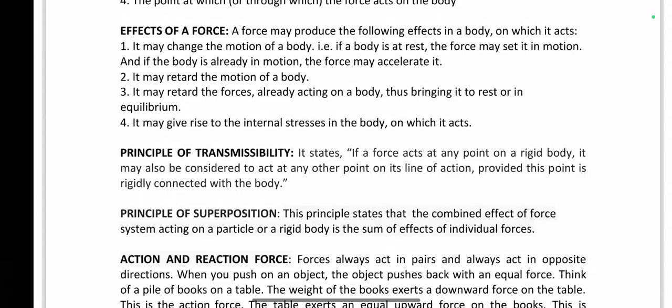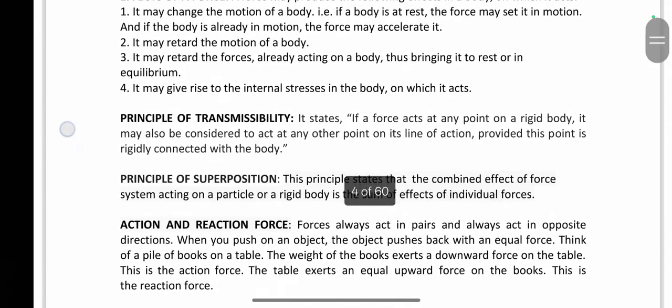Next one is the principle of transmissibility. I will read out the definition first. If a force acts at any point on a rigid body, it may also be considered to act at any other point on its line of action, provided this point is rigidly connected with the body.